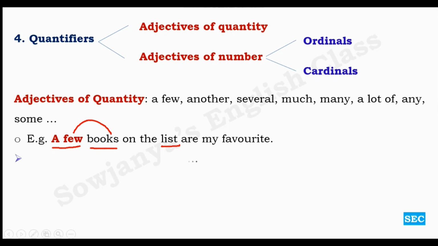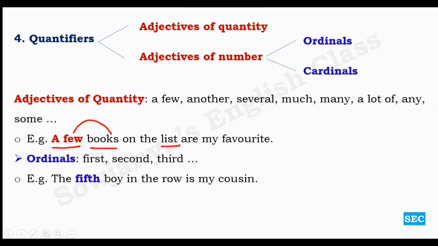Okay, and then ordinals. Ordinals are nothing but first, second, third, which tell us about the placement of that noun. Example, the 5th boy in the row is my cousin. So 5th is the ordinal determining the noun boy over here. Which boy? The 5th boy in the row.